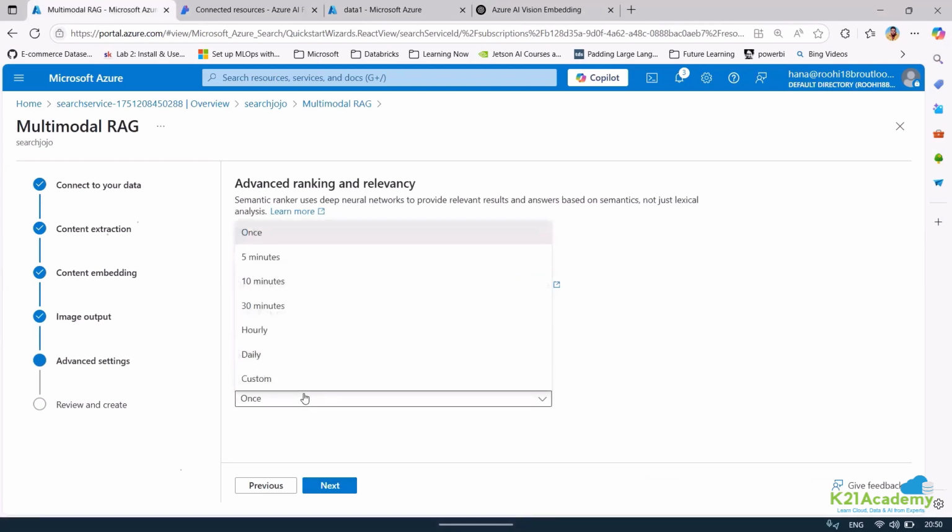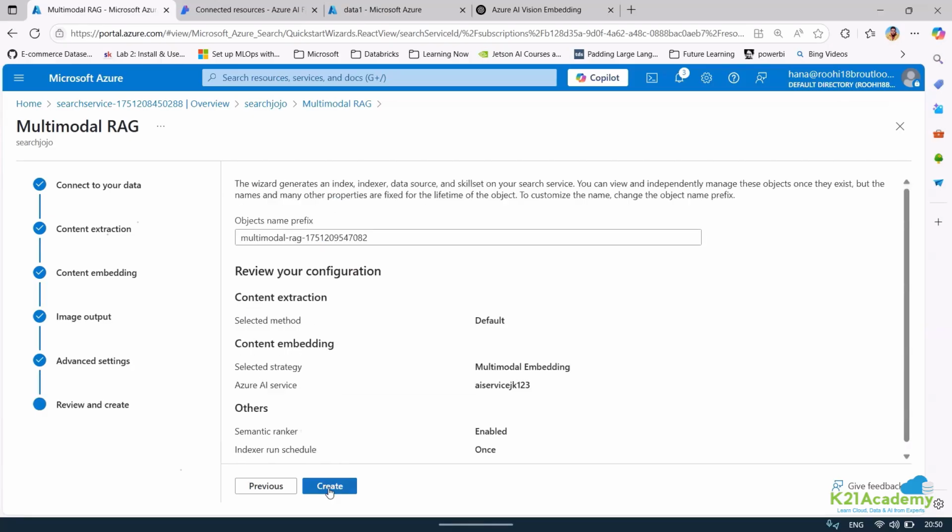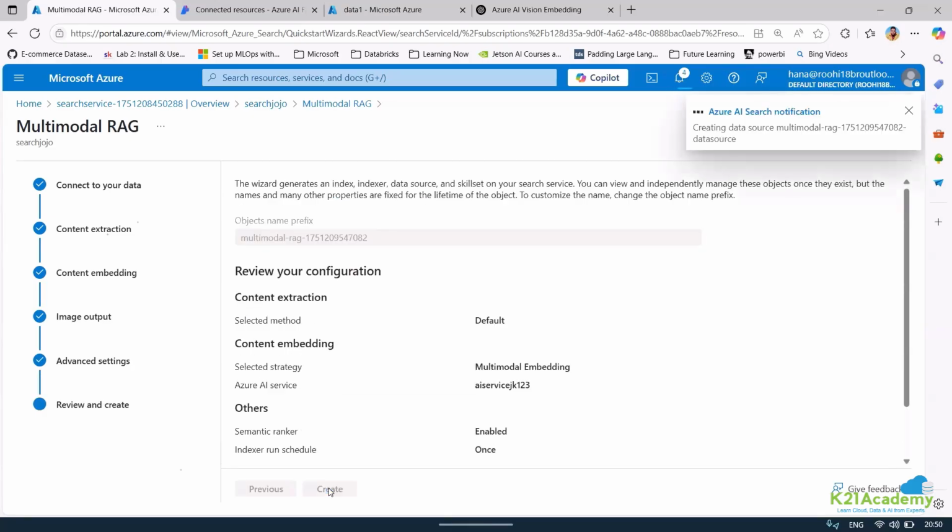Now here you can see an indexer. You can run an indexer. I'll just schedule it once right now. Enable semantic ranker also, which will automatically rank the results, like the best result, based on the search. And now I can hit on create. This is the object that I'm creating, Multimodal RAG 17512 something.